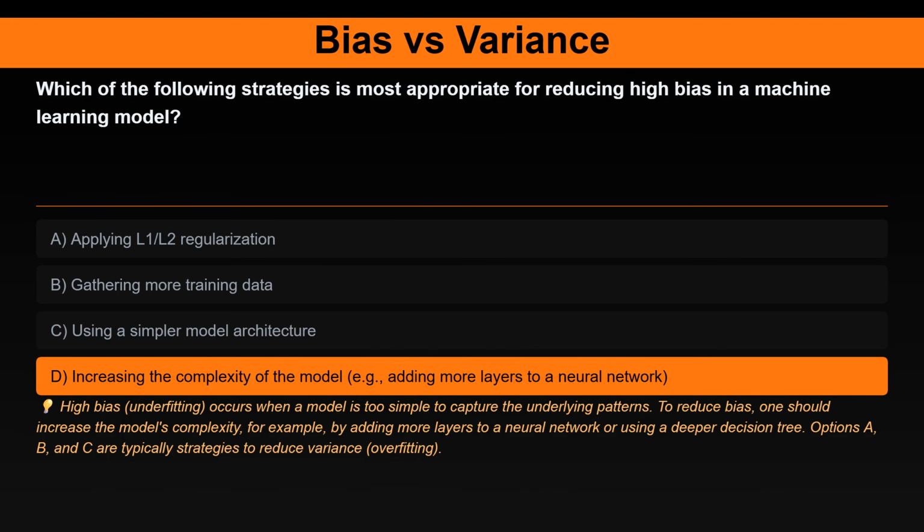The correct answer is increasing the complexity of the model, e.g., adding more layers to a neural network. Here's the explanation. High bias, underfitting, occurs when a model is too simple to capture the underlying patterns. To reduce bias, one should increase the model's complexity, for example by adding more layers to a neural network, or using a deeper decision tree. Options A, B, and C are typically strategies to reduce variance, overfitting.